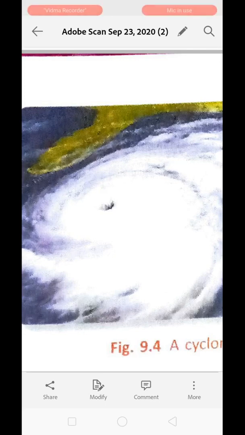Cyclones are caused by strong wind blowing around a central area having low pressure. The central area is having low pressure. That is why the strong force of wind is rotating over there to press the water in the center.